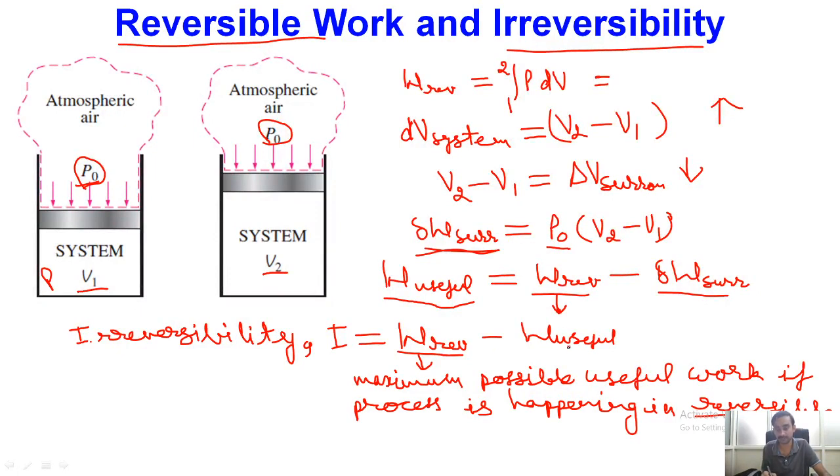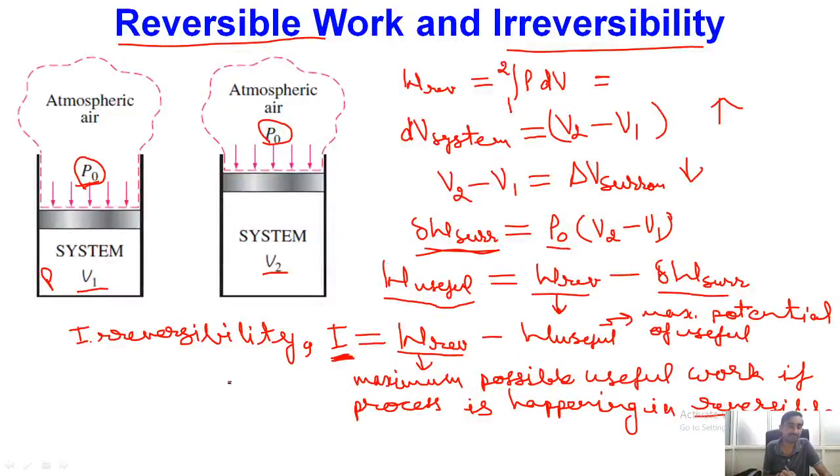However, in actual practice, what we will find is that we will have less work in comparison to the maximum possible useful work. So the difference of these two quantities will be our irreversibility. However, this useful work is also the maximum potential of work which is available. So in actual practice, our actual work may even be less than the useful work. So this is also the maximum potential of useful work available. So this is also maximum, but the first one is maximum when the process is happening in a reversible